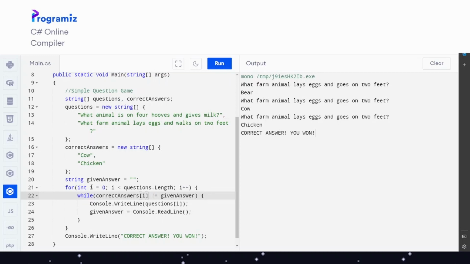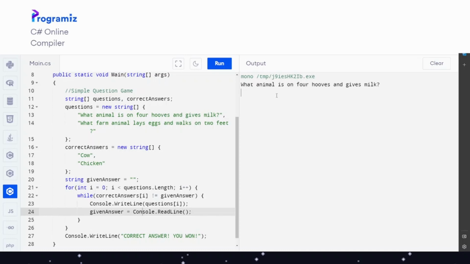So we have for int i equals 0; i is smaller than questions length, which is in our case 2. We have 2 questions, and then i++. So what we can do now is, while correct answers i is not equal to given answer, console.WriteLine, please write the question. Let's try it out. What animal is on 4 hoofs and gives milk? Give an answer. Bear. What animal is on 4 hoofs and gives milk?